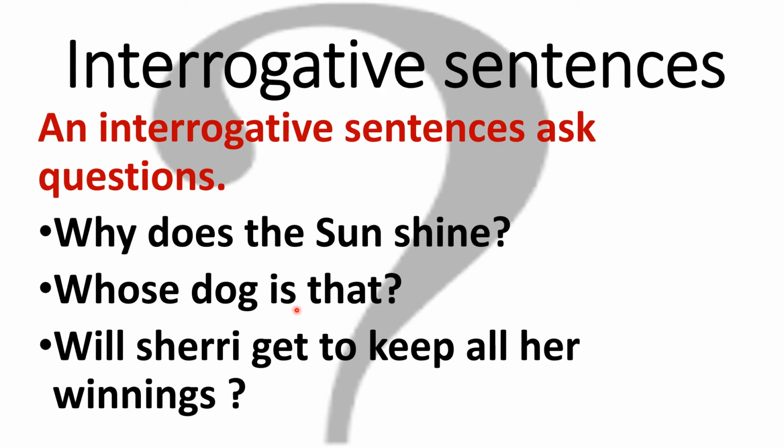Whose dog is that? Will Sherry get to keep all her winnings? These end with a question mark, and these are examples of interrogative sentences. So interrogative means asking a question. When you have a question mark in the sentence, or it is asking a question, you simply need to write interrogative sentence.